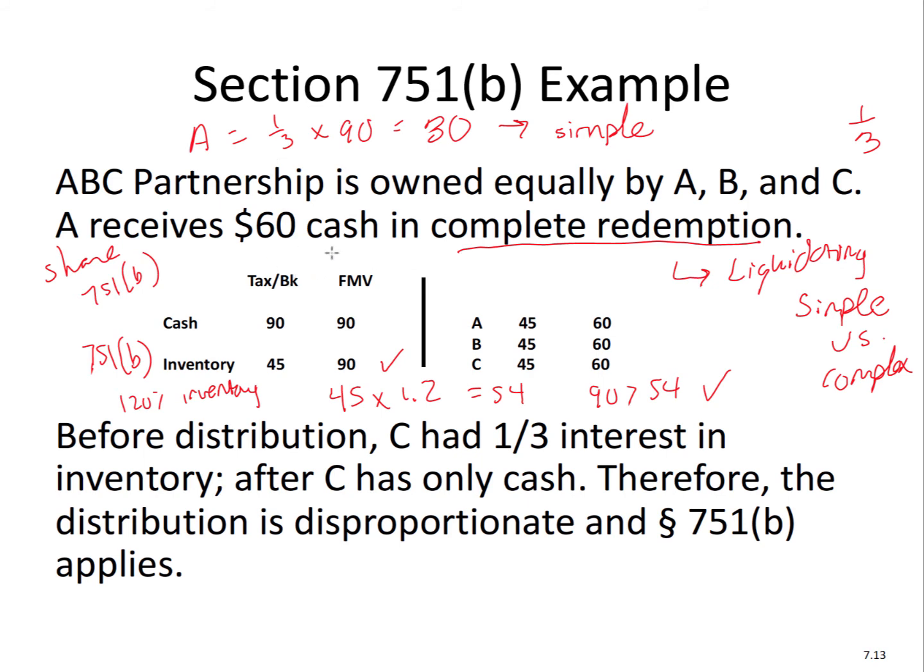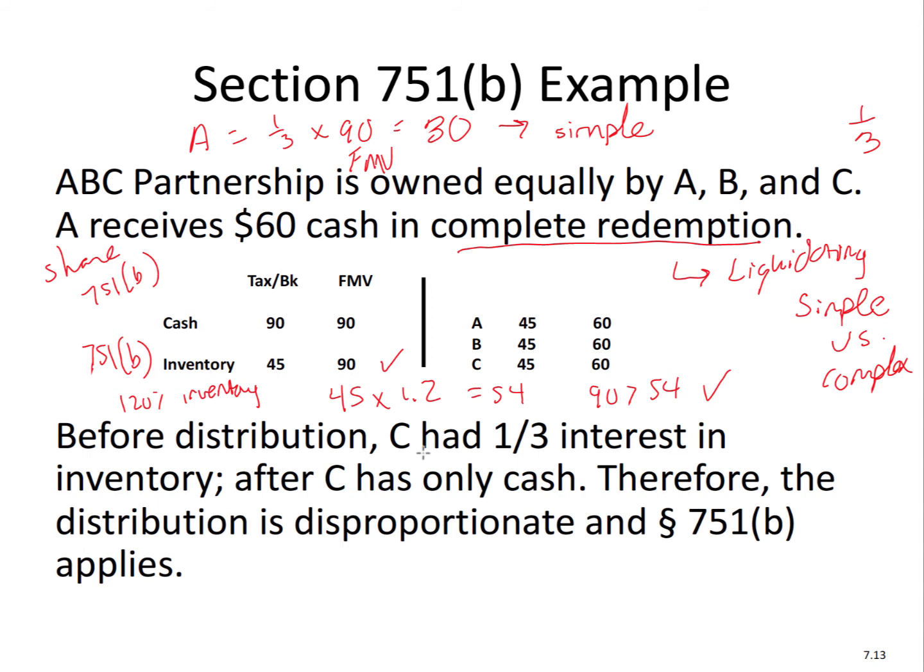But guess what? A doesn't get any. So we use fair market value. So it's the ownership times the fair market value. So 1/3 ownership times the fair market value is 30. Is A getting 30? It has to be equal to 30. So if A got 60 of inventory, that's still considered complex. If A got 10, that's still considered complex. But here A is getting none because A gets all cash. So that's considered a complex distribution.